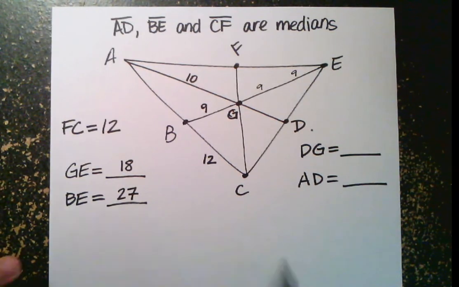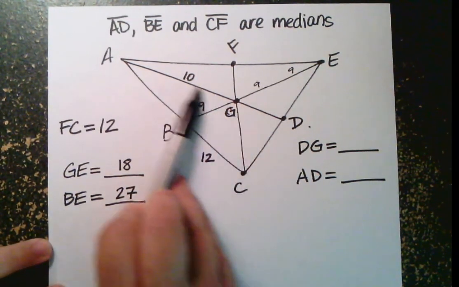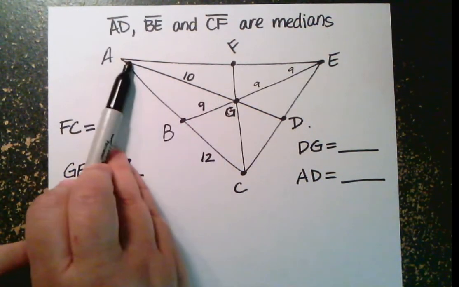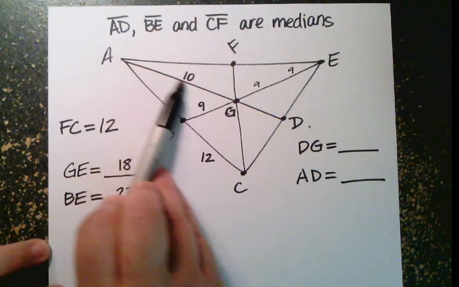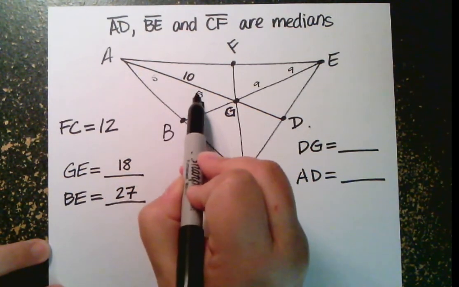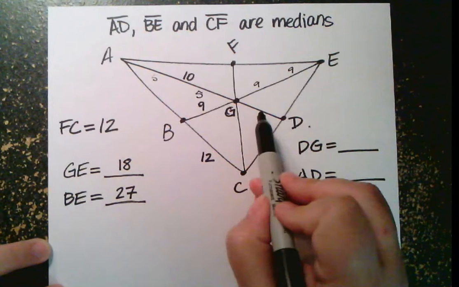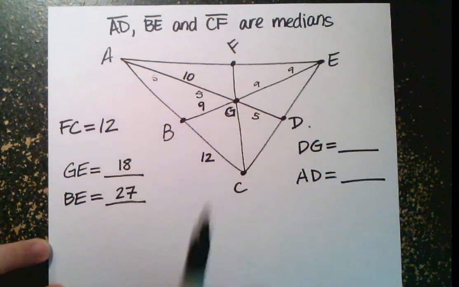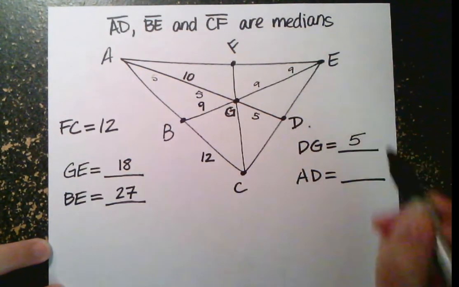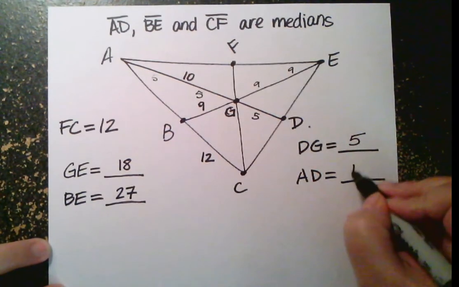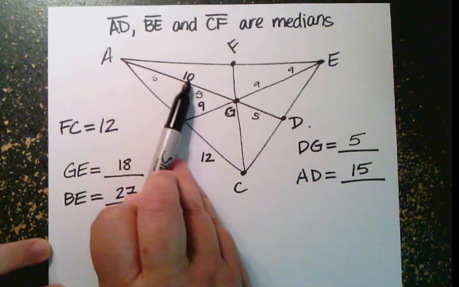Okay, so here's the midpoint on AD, and here's the vertex. So the side with the vertex, remember, is the bigger side. So this is 2 out of 3 pieces. If 2 out of 3 pieces are 10, then if I split that into 2 pieces, that would be 5 and 5, which means over here, that's 5. So the length of DG is 5, and the length of AD, 1, 2, 3 times 5 is 15, or you could also think of it as 10 plus 5.